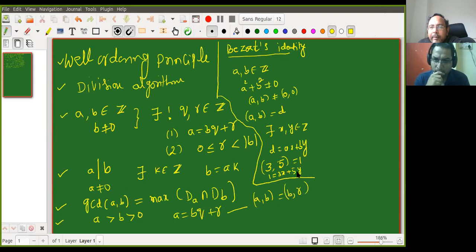So another pair: x equal to 2 and y equal to minus 1 will work. And you know 10 and 9 also. So there are many ways to write 1 as an integer linear combination of 3 and 5.